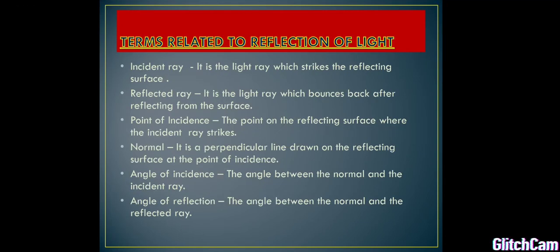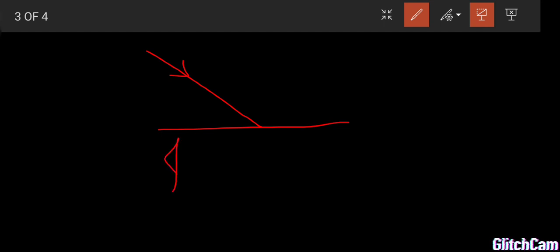Next, now we are going to see some of the important terms in reflection of light. For that, this is a reflecting surface. Now the light is incident on the surface. So this ray is called incident ray. What is incident ray?